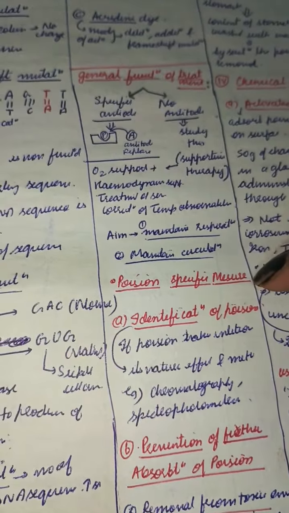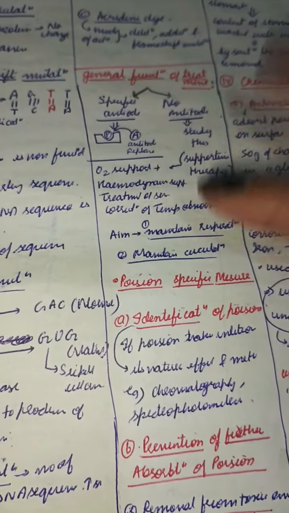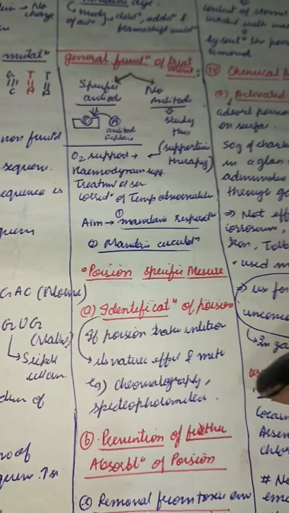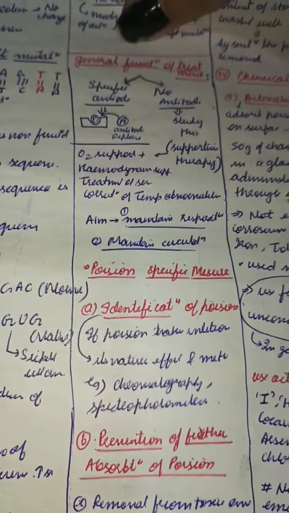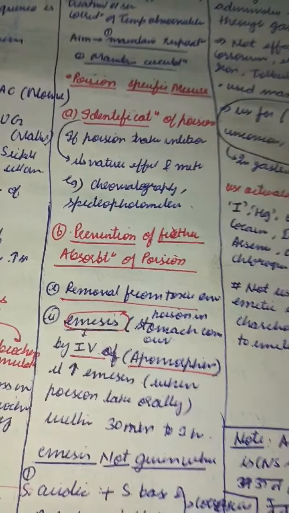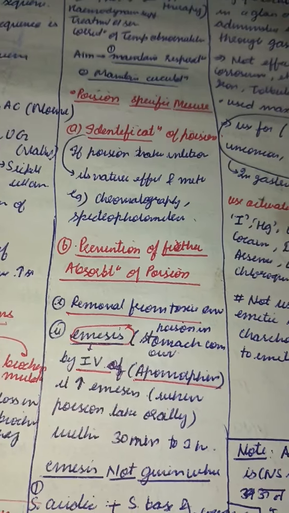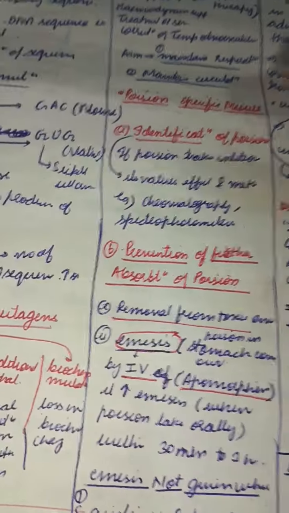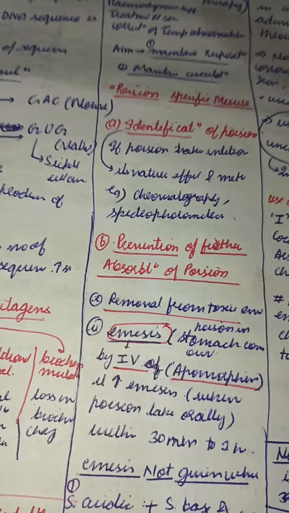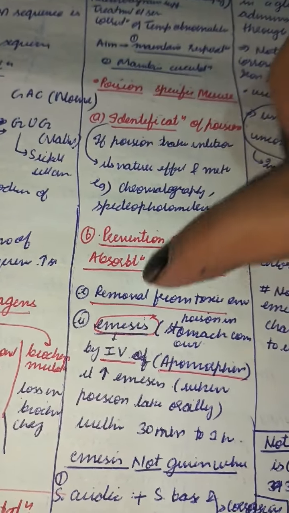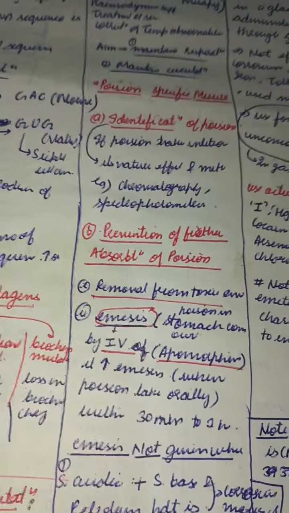In poisoning, if there is a specific one, then specific measures should be taken, like identifying the poisoning case. If the person has taken the poison intentionally, then we'll go and find the nature of it by chromatography, spectrophotometry, right? Now B is prevention of further absorption. Now the poison has been taken, so we have to prevent the further absorption so that we can decrease the toxic level.